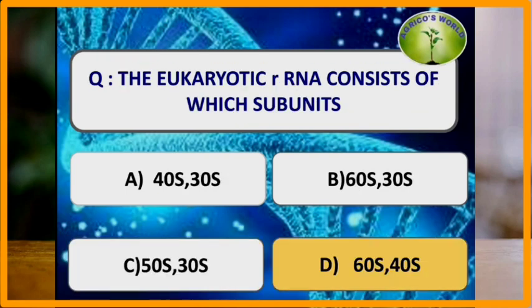The eukaryotic rRNA consists of which of the following subunits? The eukaryotic rRNA is 80S type and it has subunits 60S and 40S. When it is a prokaryotic rRNA, it is 70S type and it has subunits 50S and 30S.